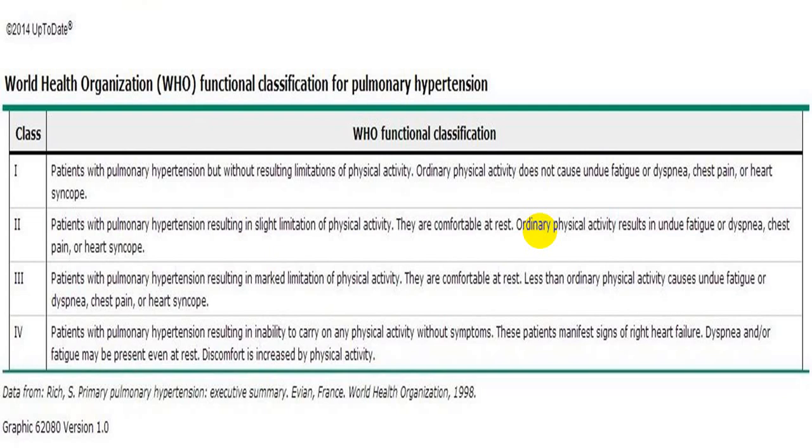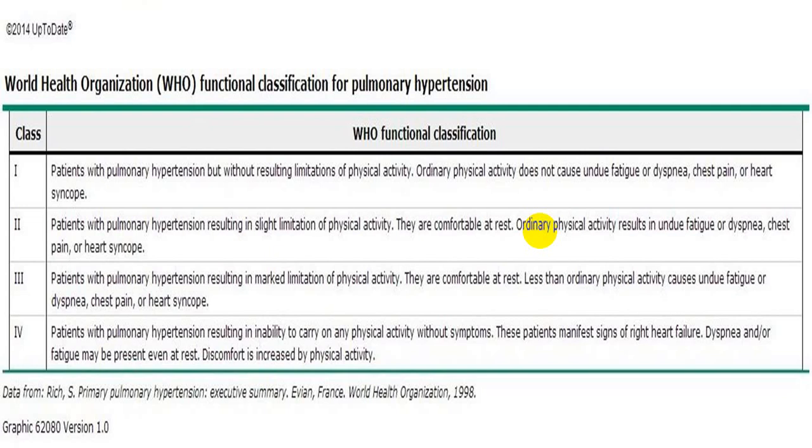So on ordinary physical activity the person gets undue fatigue and dyspnea, but by and large he will not get chest pain, he will not have syncopal episodes. And in class 3, there is a marked limitation in physical activity. The person is comfortable at rest, but ordinary physical activity will definitely produce fatigue, dyspnea, chest pain and syncope.